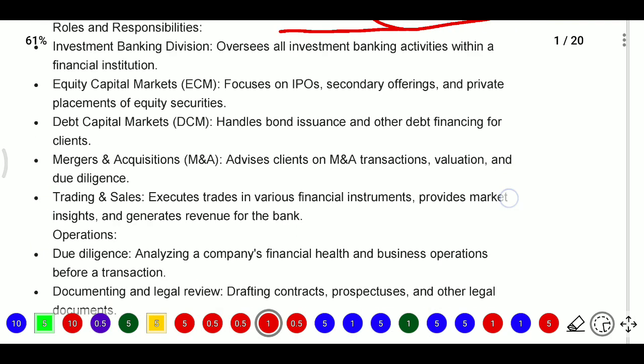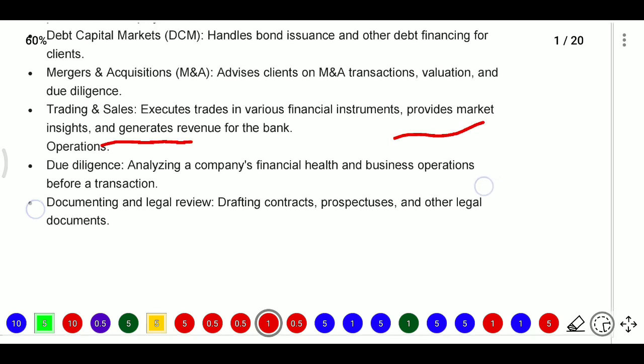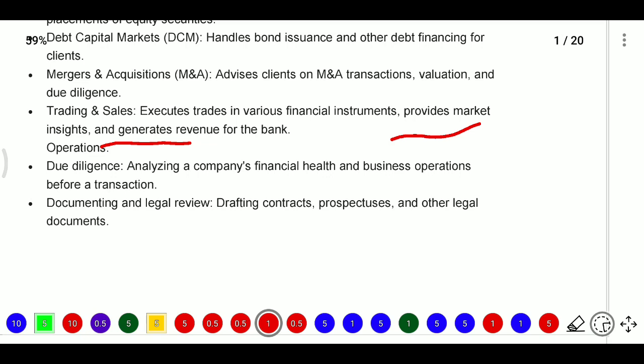When you want to purchase a company, you must know that company's features, you must know the company's brief, you must know the company's history. It will be taken care of by conducting due diligence. And trading and sales means executing trades in various financial instruments, providing market insight, and generating revenue for the bank. Operations and due diligence mean analyzing the company's financial health and business operations before a transaction.